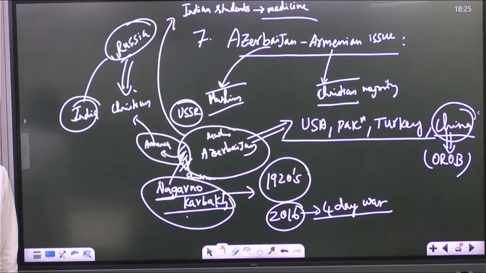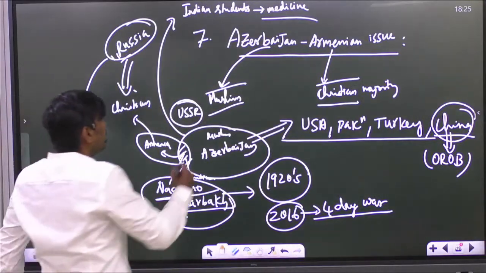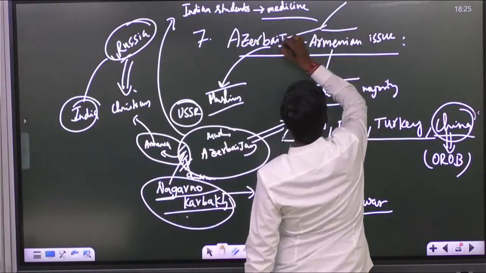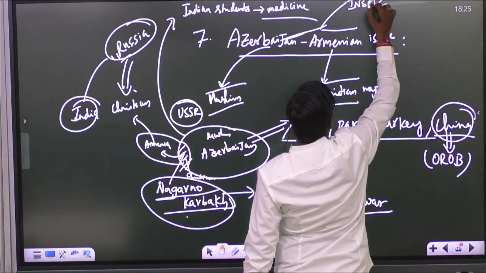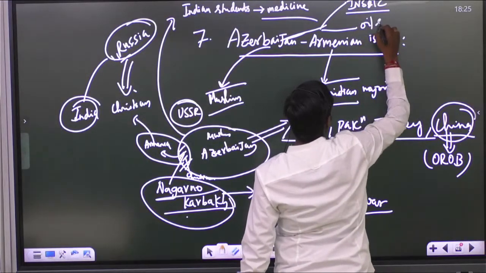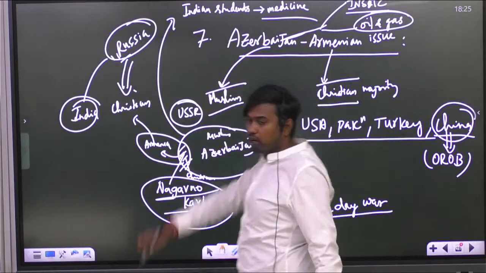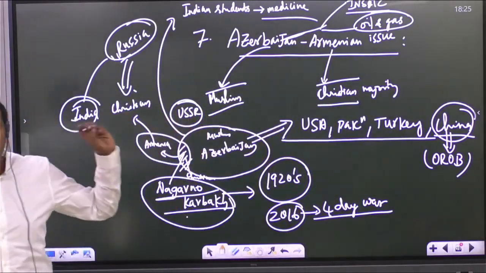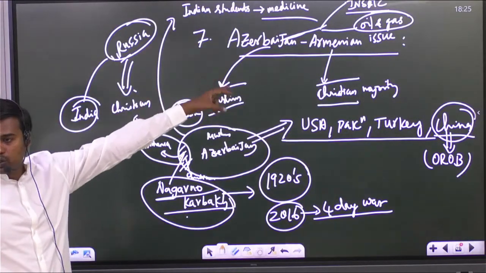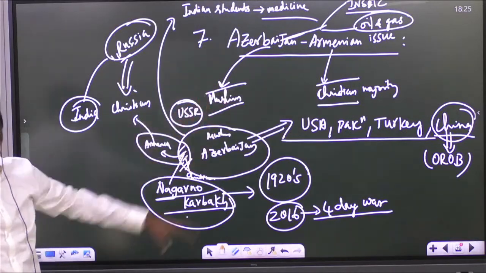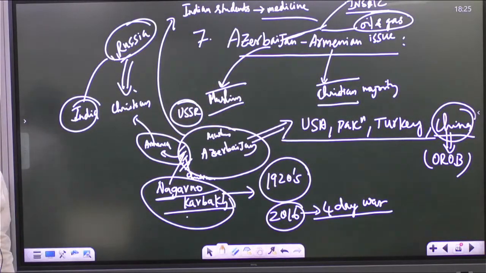Even during the Ukraine war, a lot of Indian medical students faced a humanitarian crisis. And even in Azerbaijan also, our Indian students are studying more. And Azerbaijan, if you see, is very important for India for two reasons. One is, Azerbaijan is important for the International North-South Transport Corridor, INSTC, for implementing that. Second, it is also famous for oil and gas production. It supplies even our Indian companies such as Indian Oil Corporation, ONGC is there, no? ONGC is having its offshore plants in this area. Where? In Azerbaijan. We are producing oil and gas jointly with Azerbaijan.